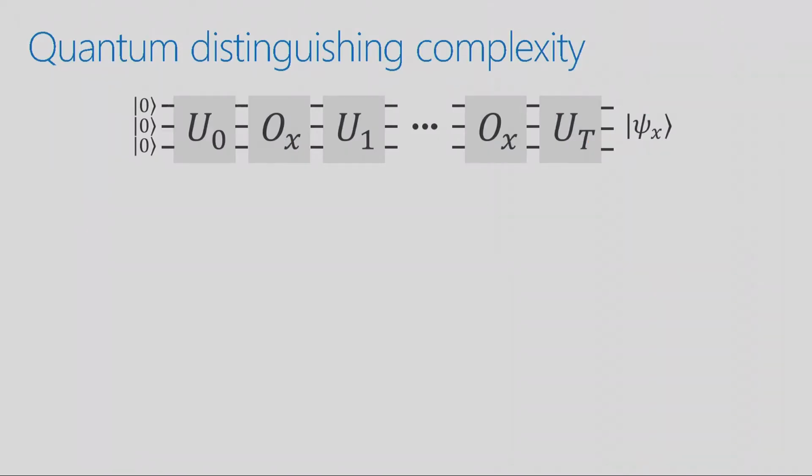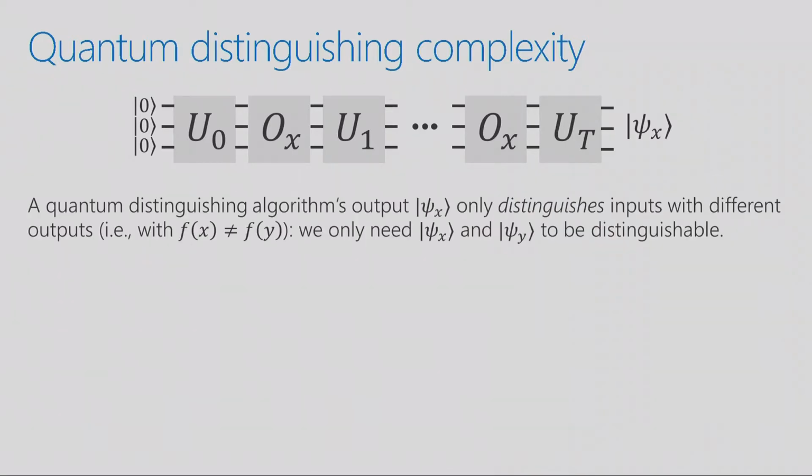So a quantum distinguishing complexity algorithm, or quantum distinguishing algorithm, is like a quantum query algorithm, except it's a little weaker. It's weaker in the sense that for a quantum query algorithm, what we need is the output state, let's call it psi x, the algorithm's output state. If I measure the first qubit, it's either 0 or 1 with high probability, indicating whether the function is 0 or 1.